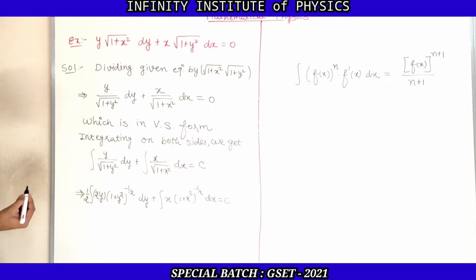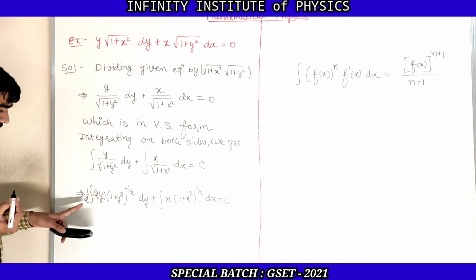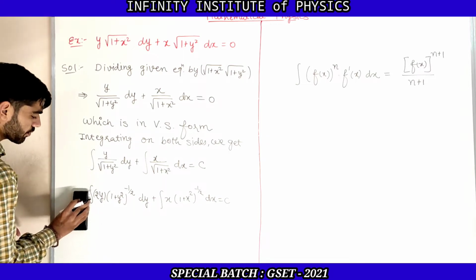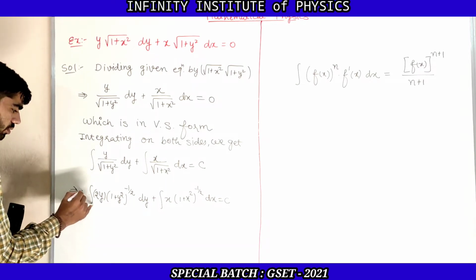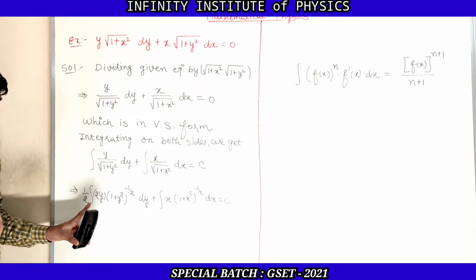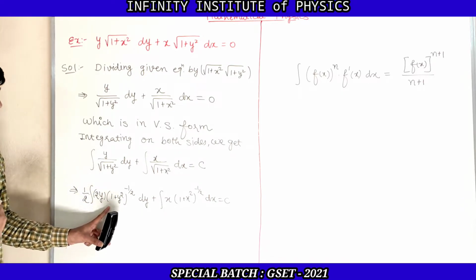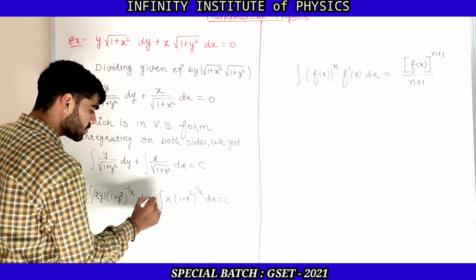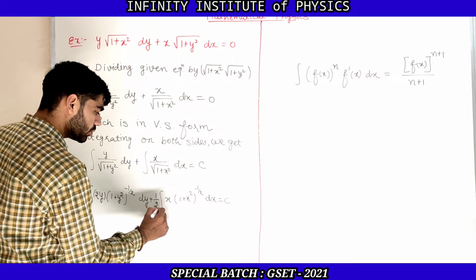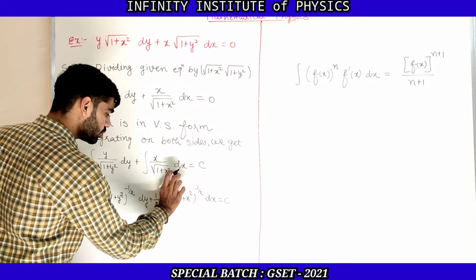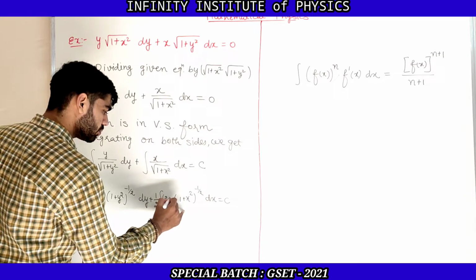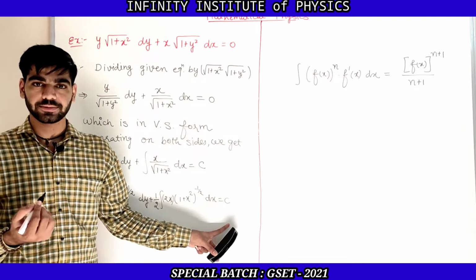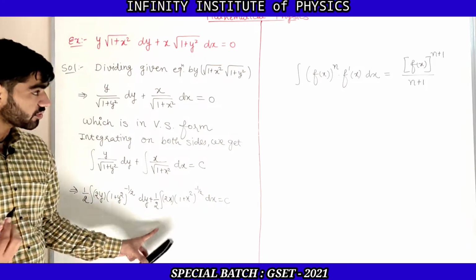So that will be converted into this form. I have just multiplied and divided by 2. So it is 1 by 2 into the integration of 2y into 1 plus y square raised to minus 1 by 2 dy. And similarly for this term as well, it is plus 1 by 2 into 2x into 1 plus x square whole raised to minus 1 by 2 dx. So now this is converted into this form.